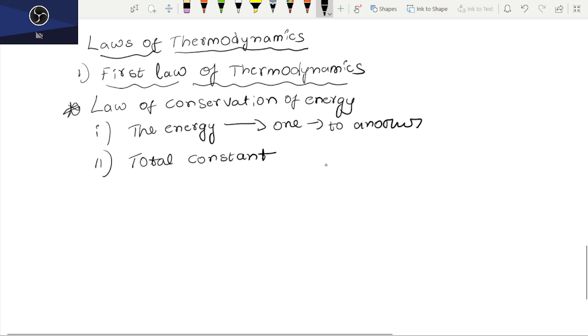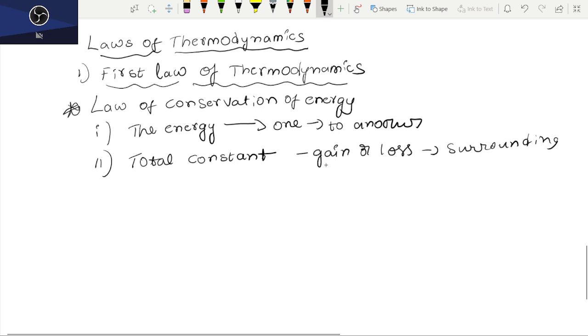The loss or gain in the energy of a system must be exactly compensated by a gain or loss of energy through the surrounding environment. This is the first law of thermodynamics.